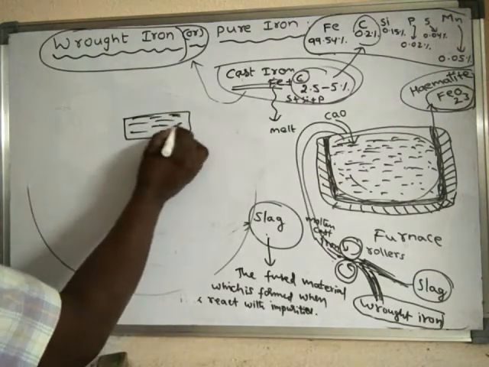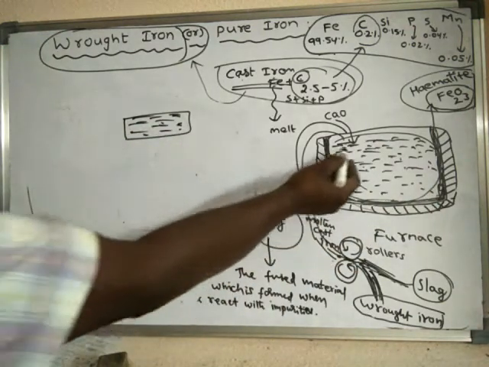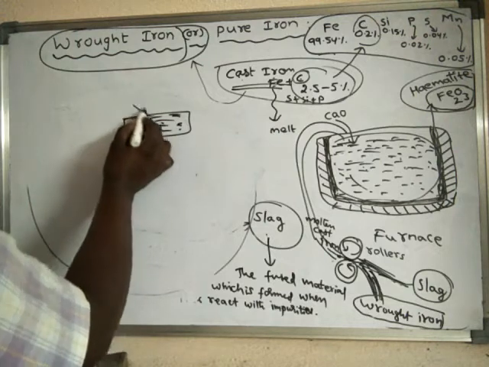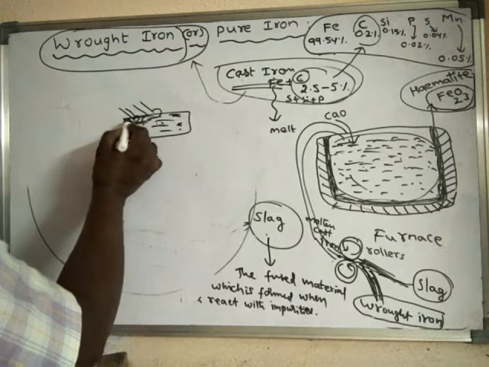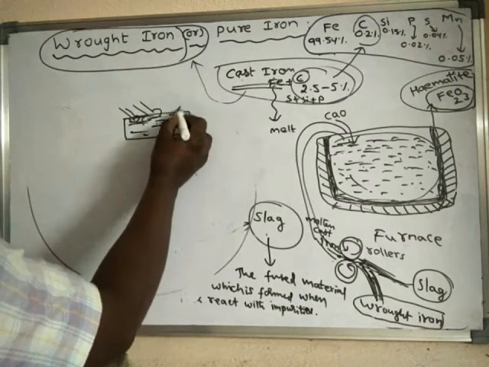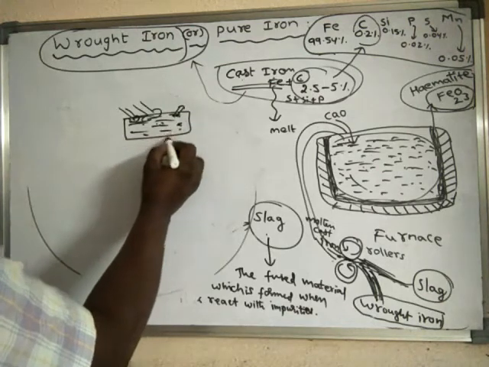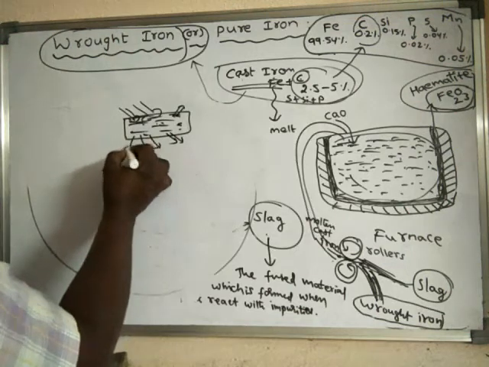This is the leftover substance after all these reactions. If it is beaten with the hammer, what happened? Even in that case also, the slag will be squeezed out. It will be removed out.